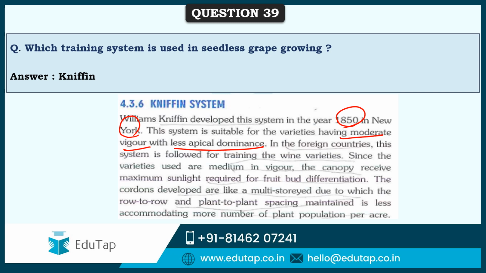And this has been followed in various western countries for many years, and now slowly this has seeped into India also. Because of the medium vigor, the canopy receives maximum sunlight that is required for fruit bud differentiation in this Sniffin training system.